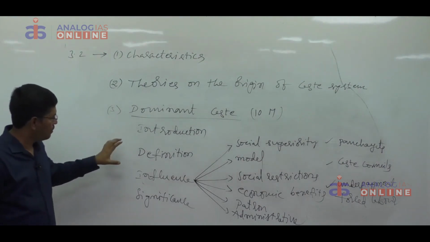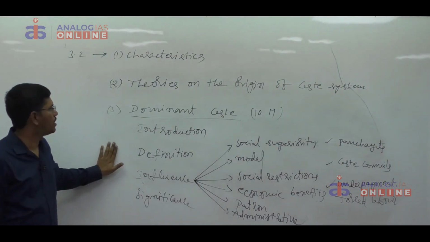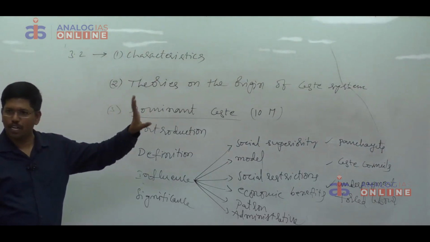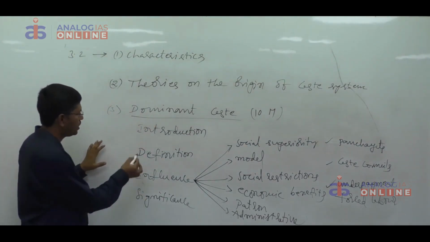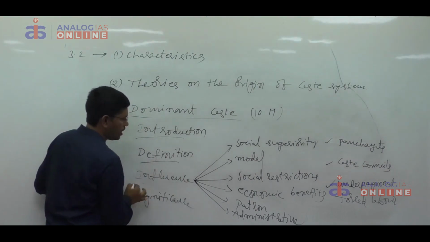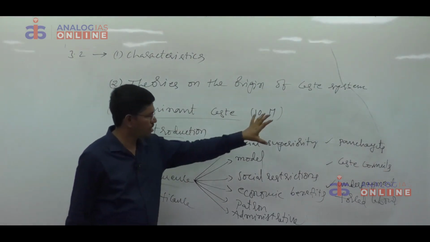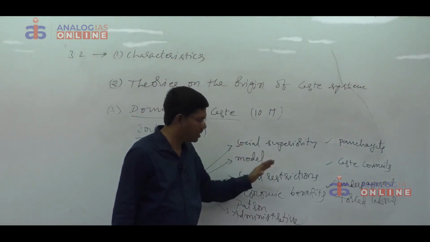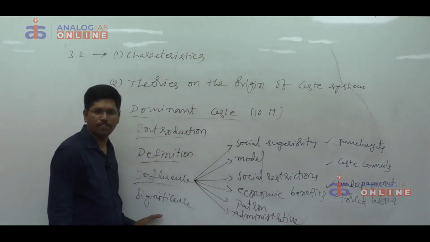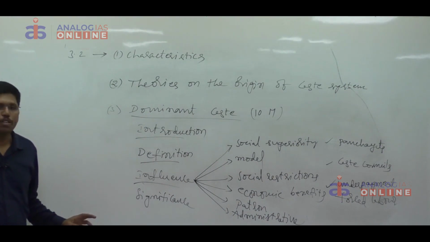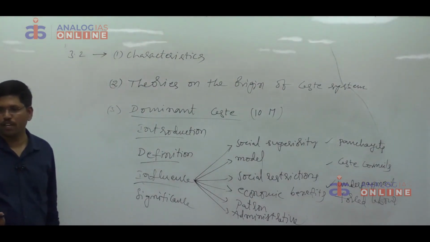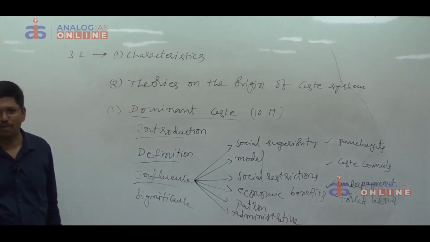Now see, if you have this content, questions may be asked in different ways. When the question is mentioned like this, dominant caste, 10 marks, then you have to write introduction, definition, influence. Under the influence, you have to write these points. You need not give many examples. Write influence in the form of points. After that, significance. But sometimes the question may be asked as: examine the concept of dominant caste, or critically examine the concept of dominant caste.